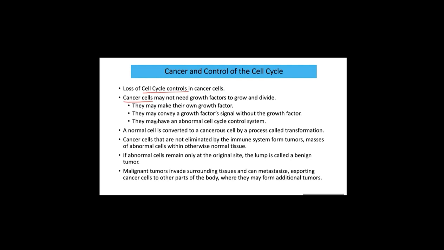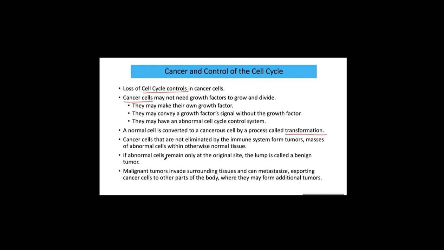Cancer cells have an abnormal cell cycle control system. The cell cycle is much shorter than in a normal cell. That's why cancer cells undergo mitosis much faster than normal cells, and they quickly form a colony. A normal cell is converted to a cancerous cell by a process called transformation. Okay? So cancer cells that are not eliminated by the immune system form a tumor.